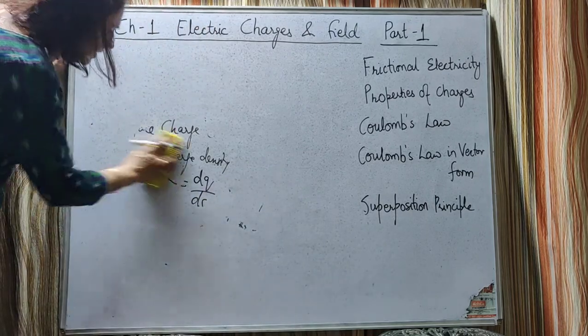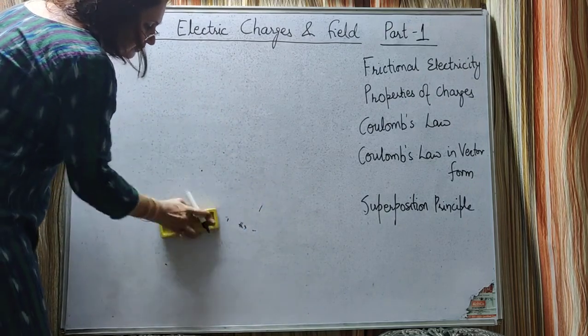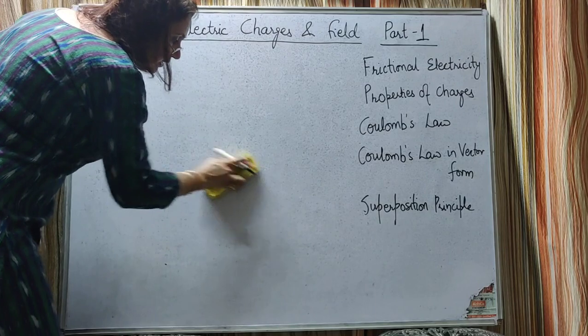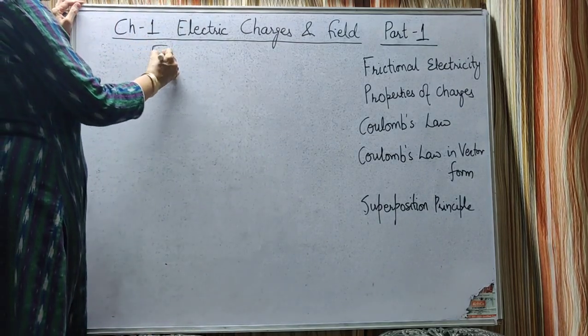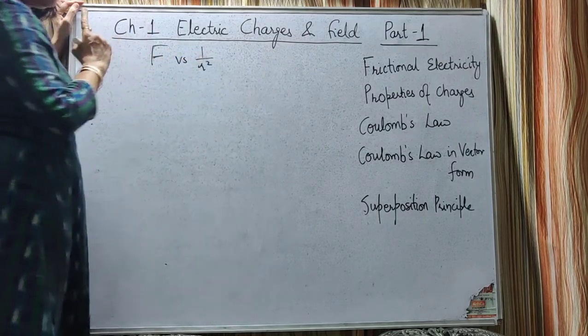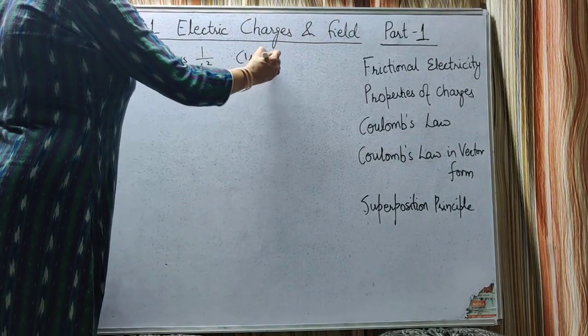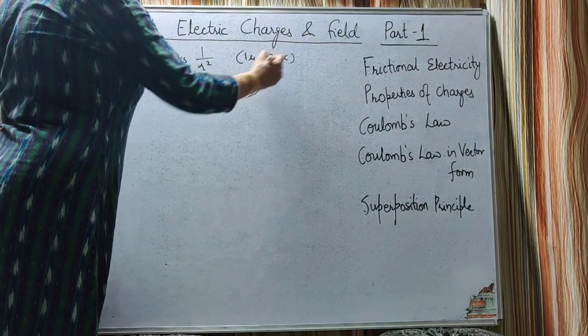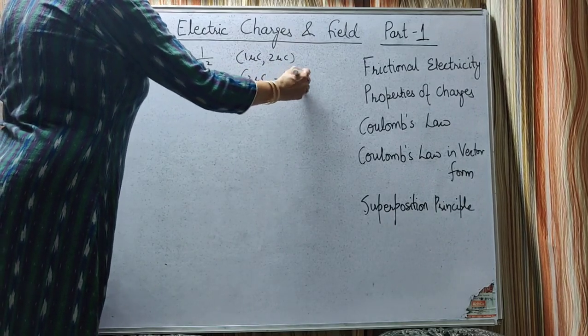F is inversely proportional to r square, so the graph between f and r will be a curved line. But here it was asked to plot a graph f versus 1 by r square for two pairs of charges: 1 microcoulomb, 2 microcoulomb, and the second pair is 2 microcoulomb, minus 3 microcoulomb.